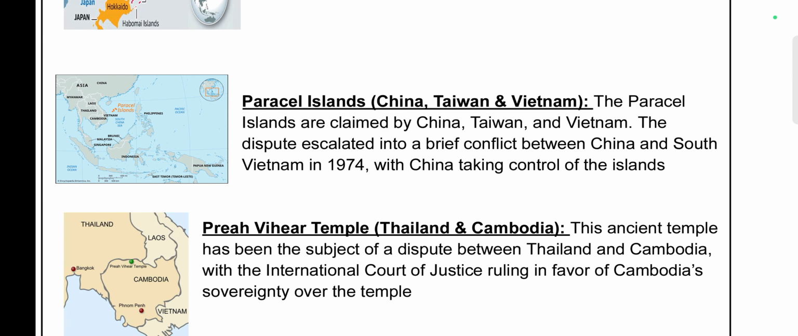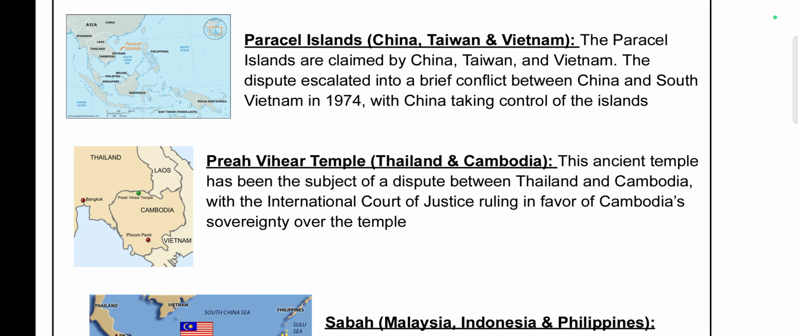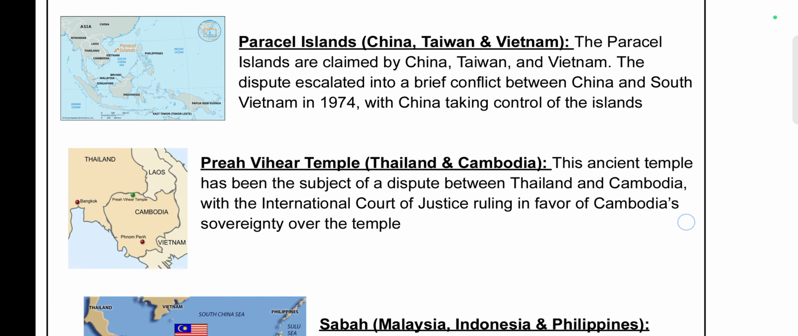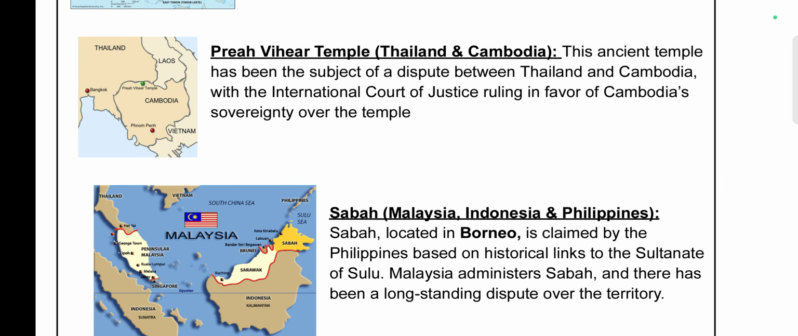Next is the Paracel Islands. It is a dispute between China, Taiwan, and Vietnam. China has taken control over these. So recently it was in the news. Various articles have mentioned the Paracel Islands. Next is Preah Vihear Temple, an ancient temple that has been a subject of dispute between Thailand and Cambodia. The ICJ ruled in favor of Cambodia over the sovereignty of this temple.